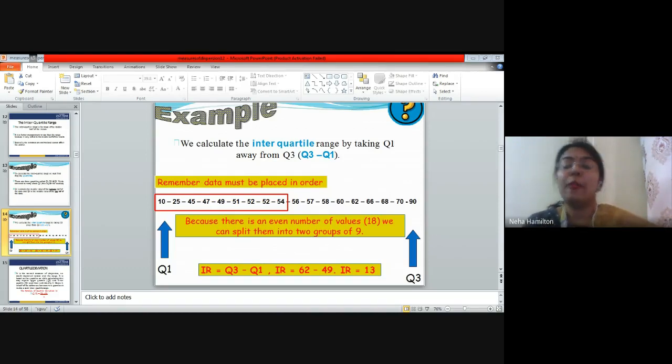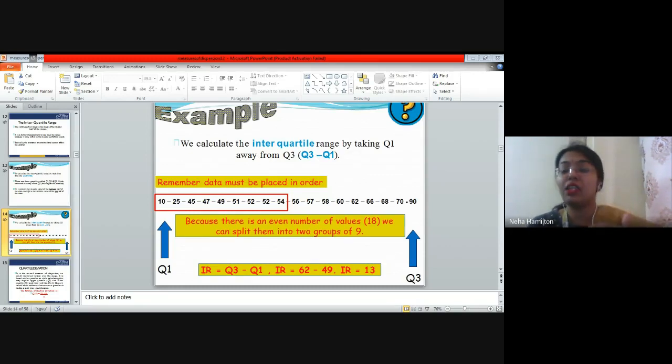If you count the observations, in Q1 it is 1, 2, 3, 4, 5, 6, 7, 8, 9. Then in Q3 it is 1, 2, 3, 4, 5, 6, 7, 8, 9. So both the quartiles have an equal number of data, which is 9 observations each.